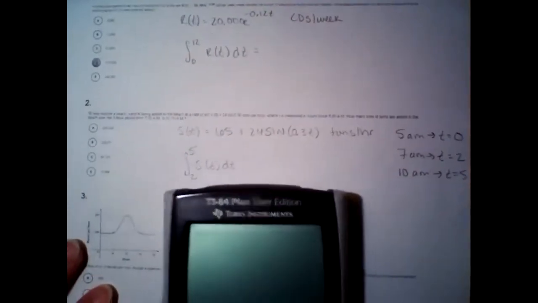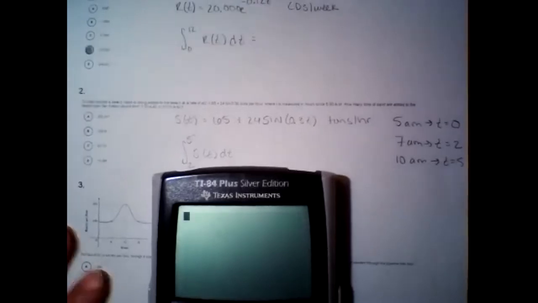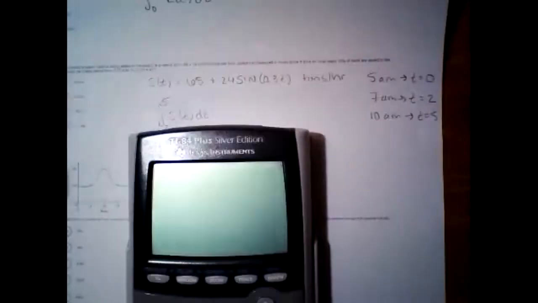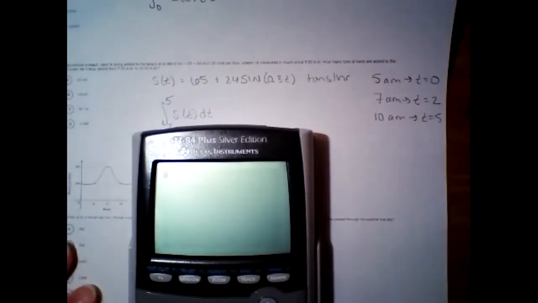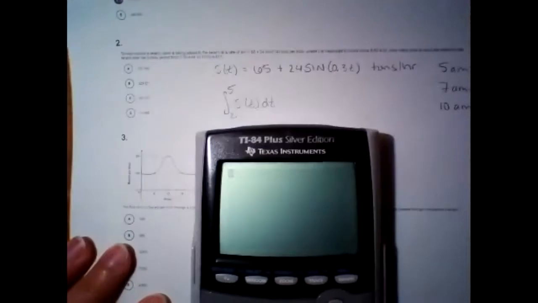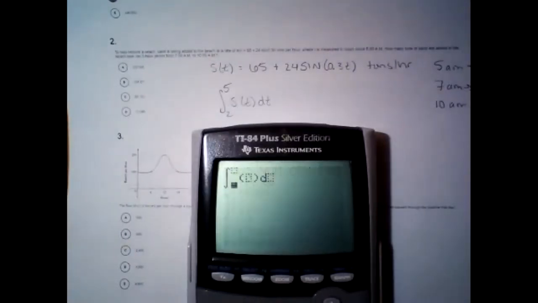So that was the tricky thing about this problem: you had to adjust the time because the story began at 5 a.m. Now, if they had started it at midnight, then we could have just done 7 to 10. It's kind of nice when they start things at midnight. All right, but anyway, this is going to be the integral from 2 to 5 of S of t. And I got 255 point something, which is letter A.